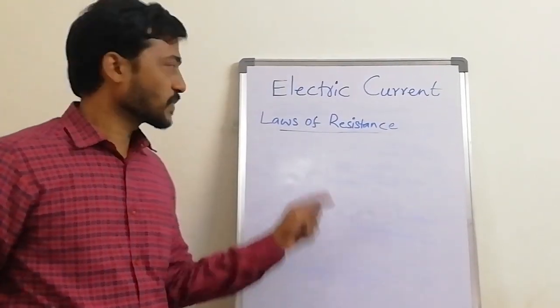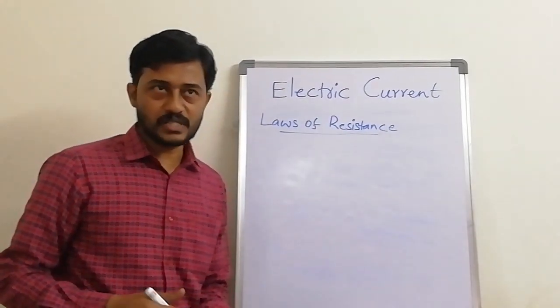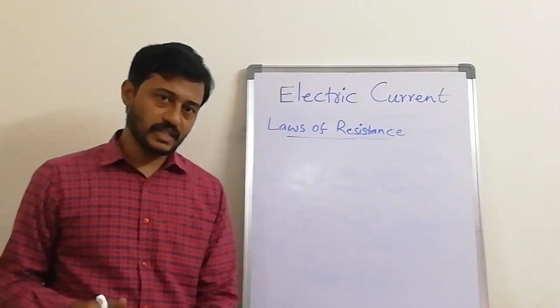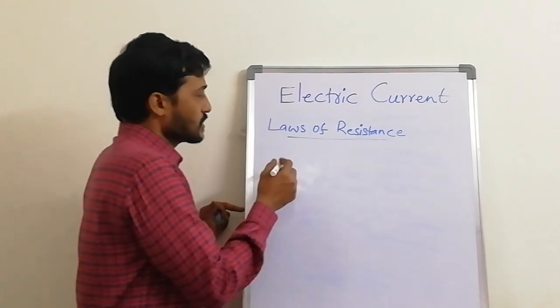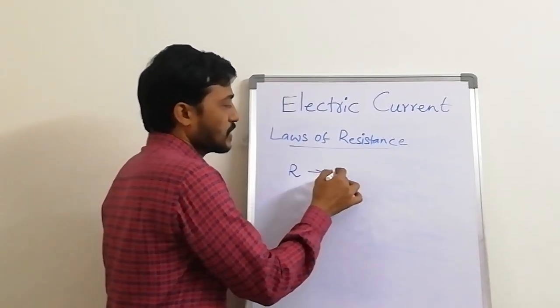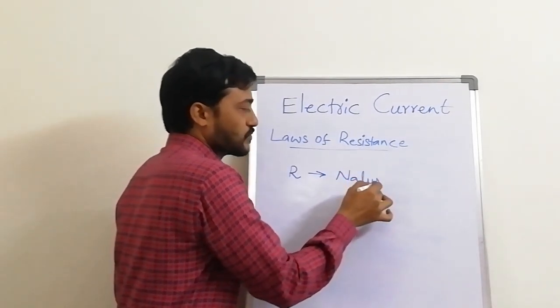Now we see the laws of resistance, meaning how resistance changes under particular conditions. The first one is that resistance depends upon the nature of the material.